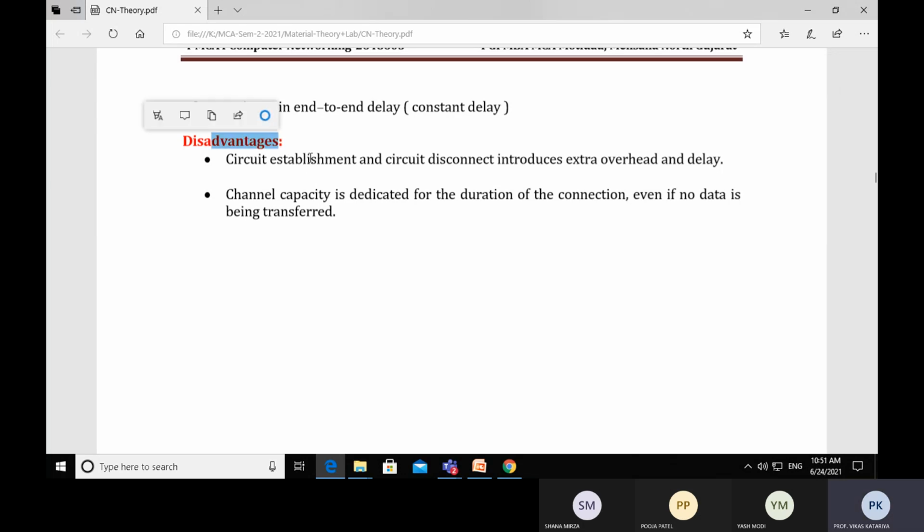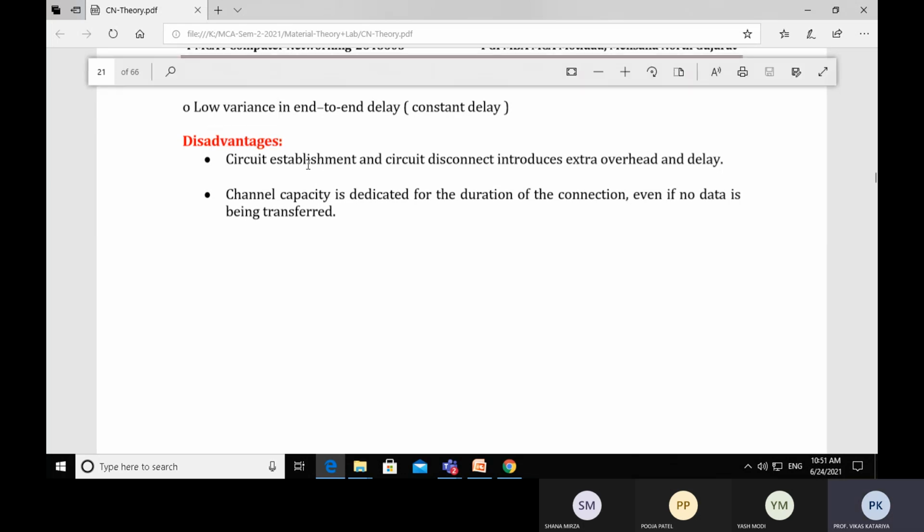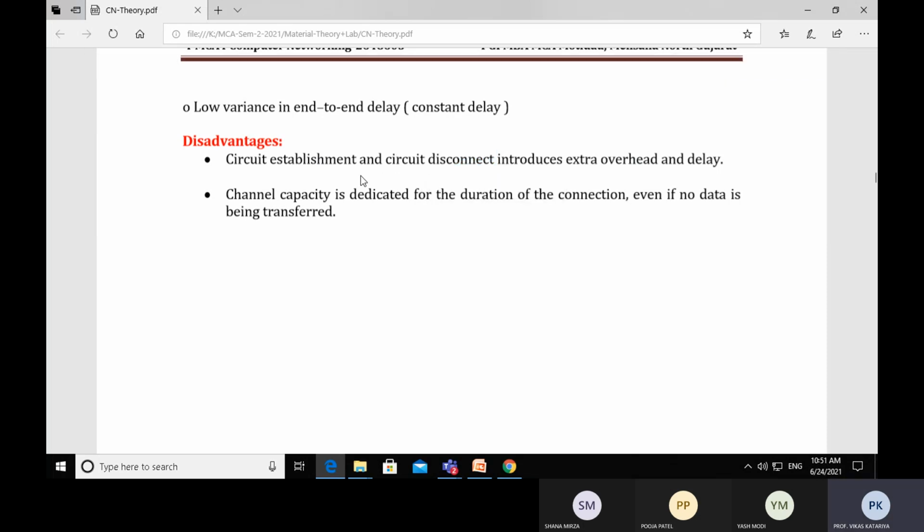The very first disadvantage of the circuit switching technique is that circuit establishment and circuit disconnect introduce extra overhead and delay. We have to establish the connection first and we have to disconnect the circuits. So establishment of connections and disconnection of circuits becomes extra overhead.